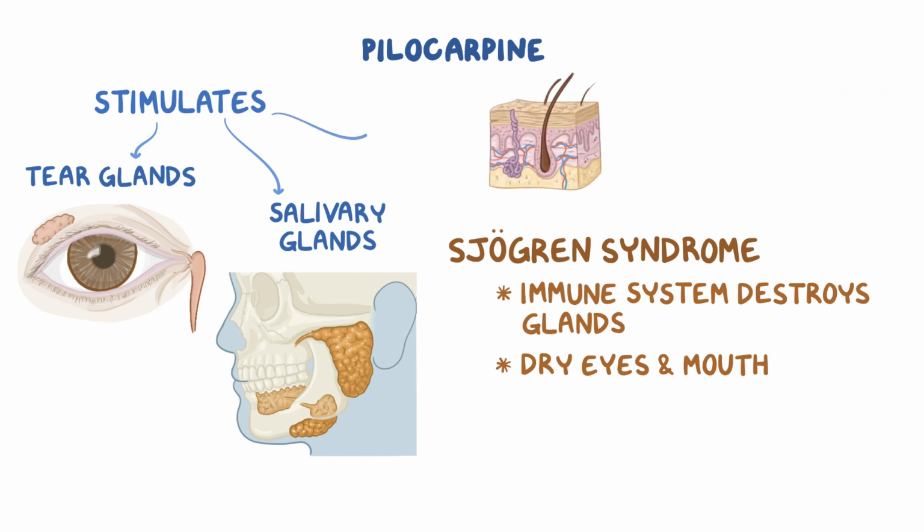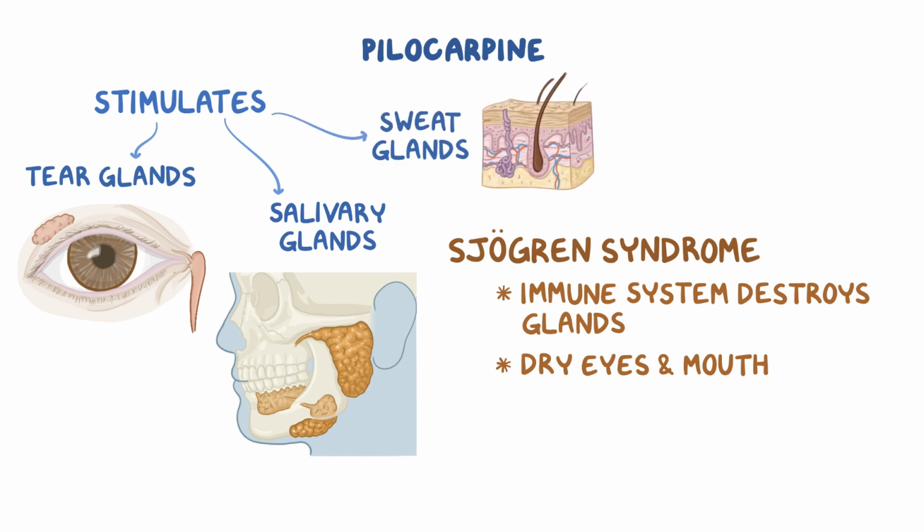Pilocarpine also stimulates sweat glands, so it's sometimes used for collecting sweat samples, which are used when screening a child for cystic fibrosis.